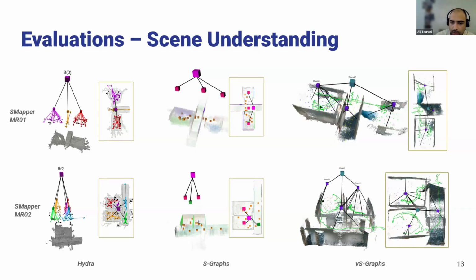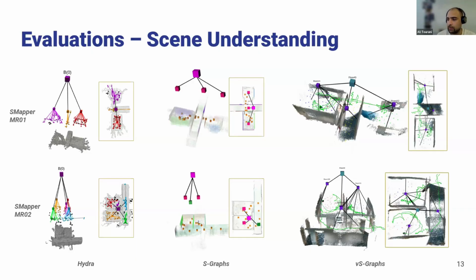But with the one that we created, the one on the right, visual S-Graph, we can see that we can still achieve a good representation of the environment while keeping the semantic information and the semantic modeling of the environment, apart from all the positive points about